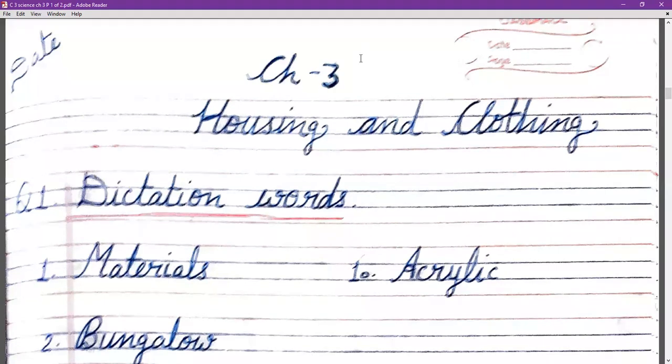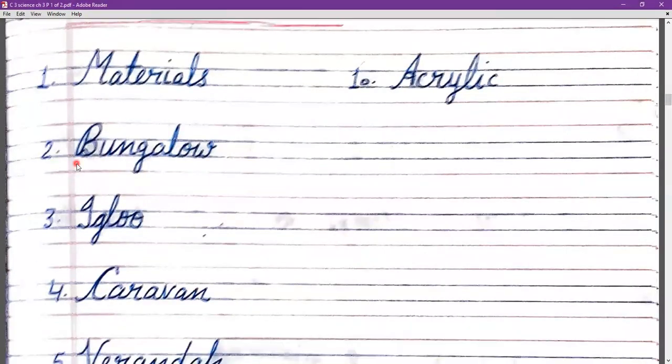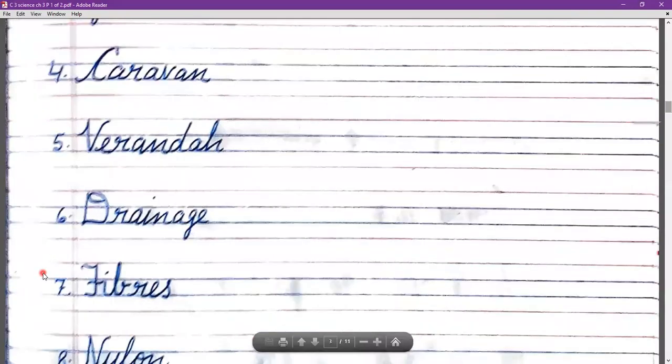Dictation number 1. First dictation word is materials, materials. Dictation number 2 is bungalow. Third is igloo, I-G-L-O-O. Fourth, caravan, C-A-R-A-V-A-N. Fifth is veranda, V-E-R-A-N-D-A-H.